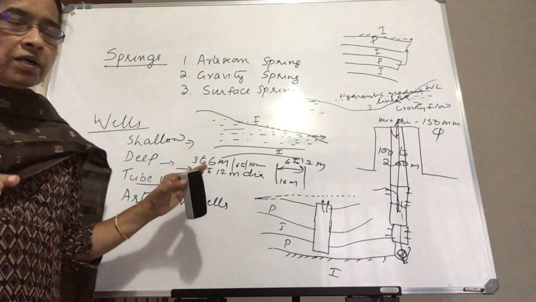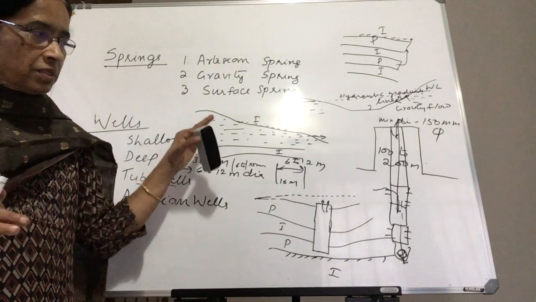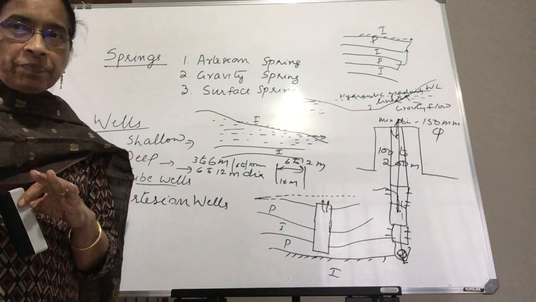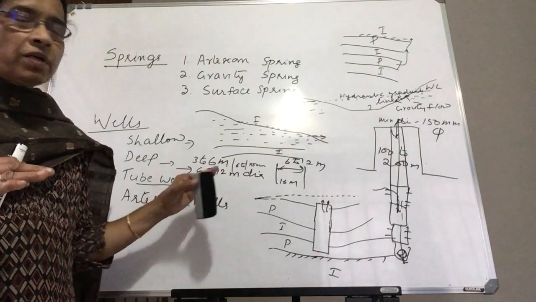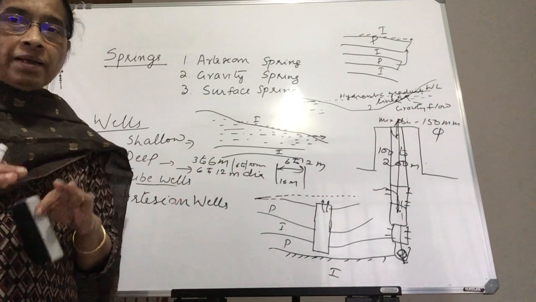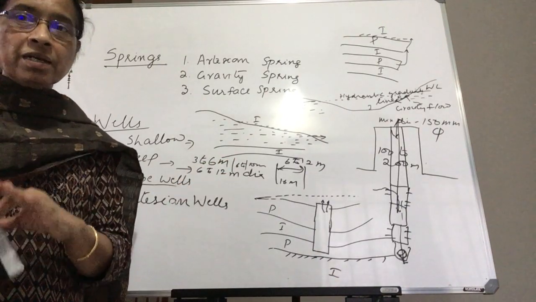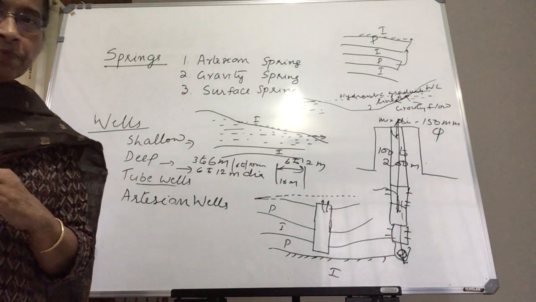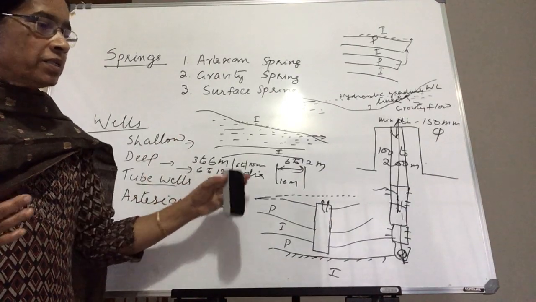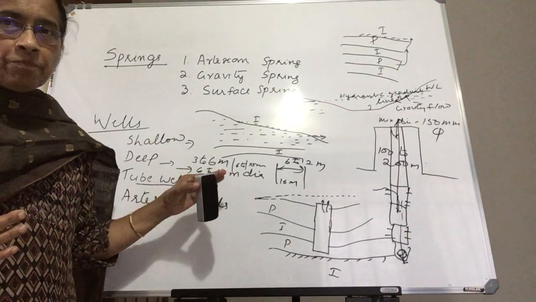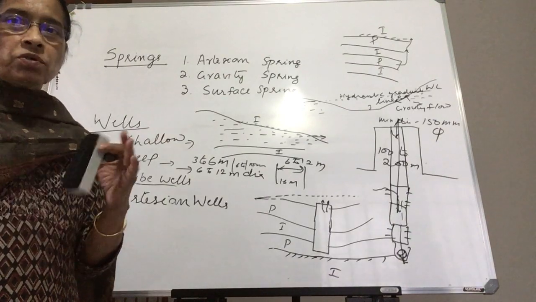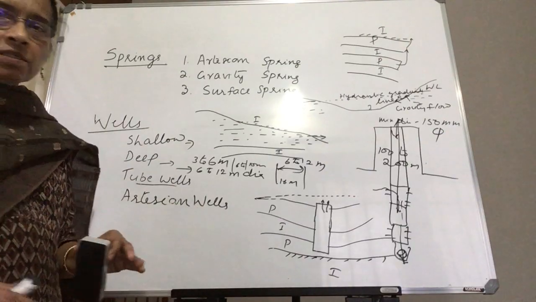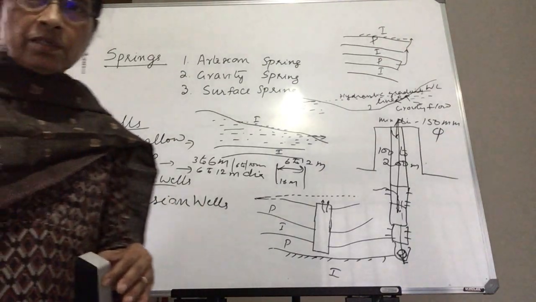Again, remember, whenever we are discussing these different sources, we are discussing all these points for planning and designing a public water supply system for a city or a community. Now we will discuss how to calculate the quantity you have to pump, or what would be the capacity of the schemes, in the next class.